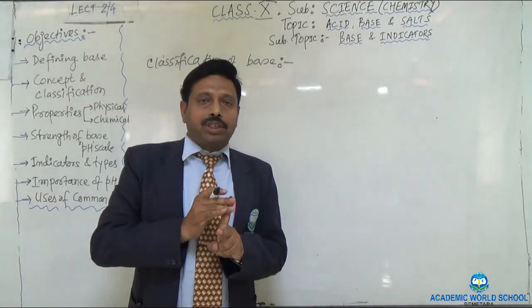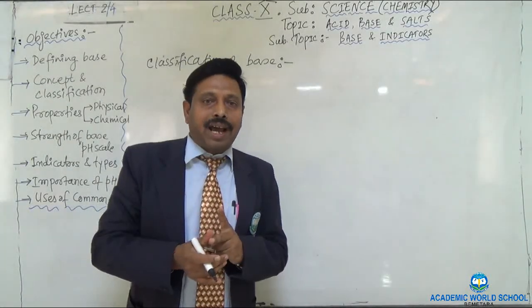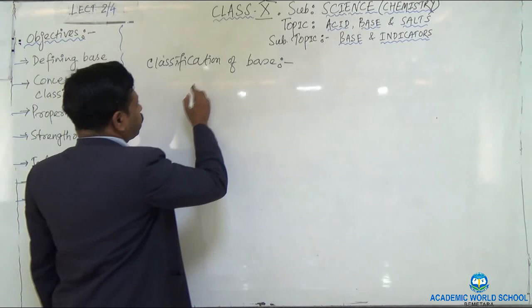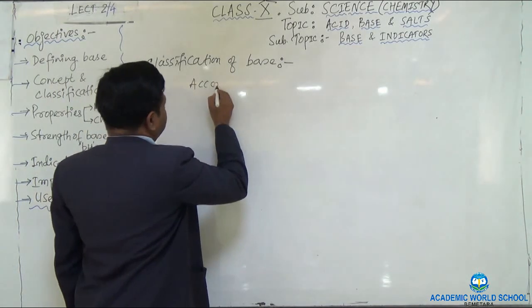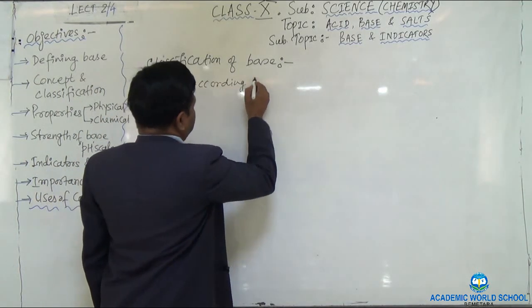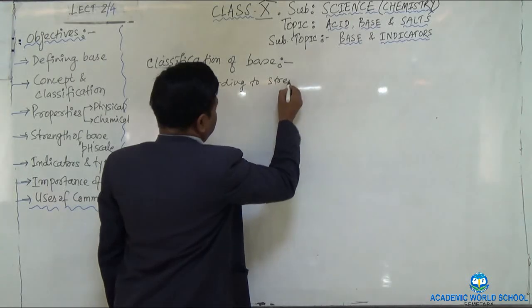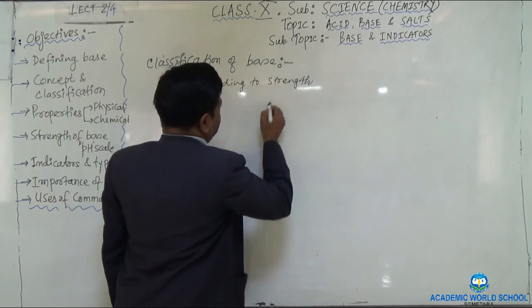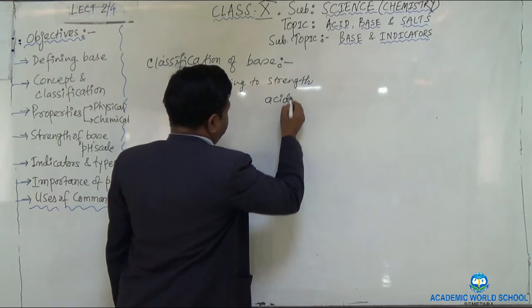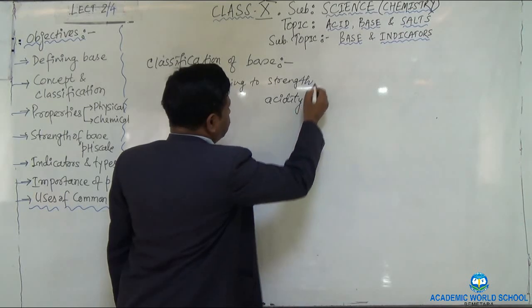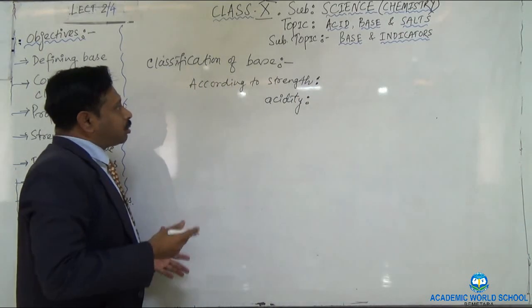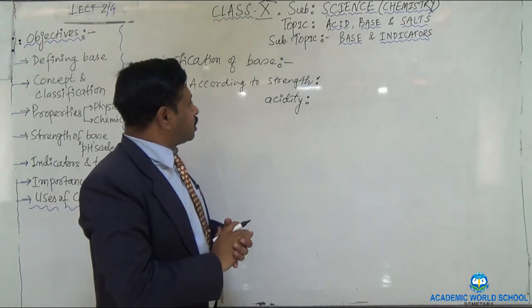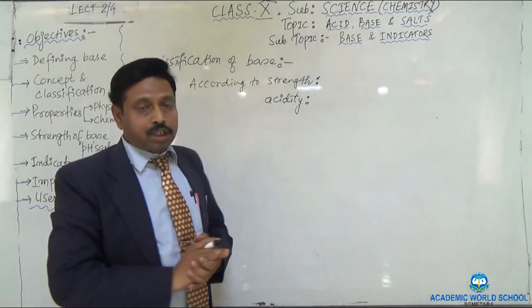One is according to the strength and the second one is according to the acidity. So now you have to understand how strength and acidity are applicable for the classification of the base.